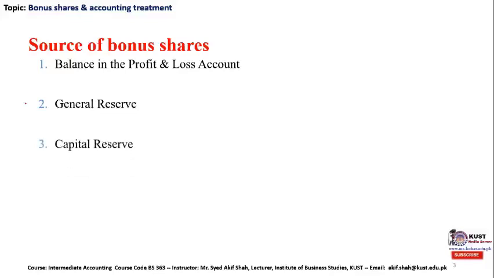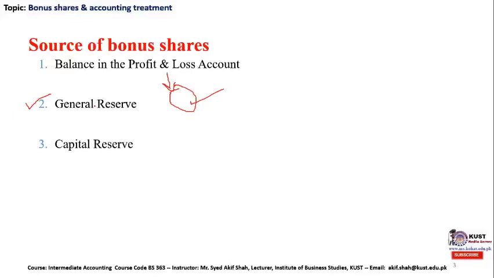By general reserve we mean that the company usually appropriates a certain amount of profit annually from the profit and loss account and sets it aside as a general reserve, which can be utilized for routine activities, losses and expenses, as well as further expansion of different projects or to pay the routine and recurring expenses of the company. So we can take out money from general reserves.